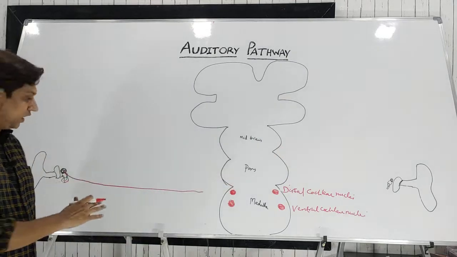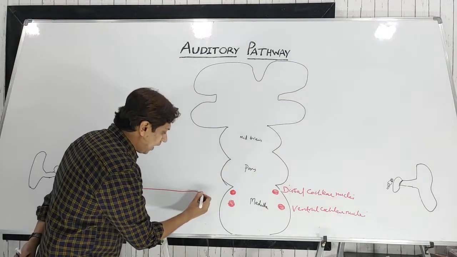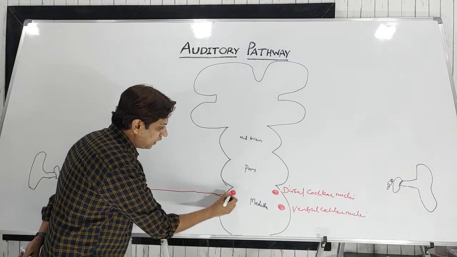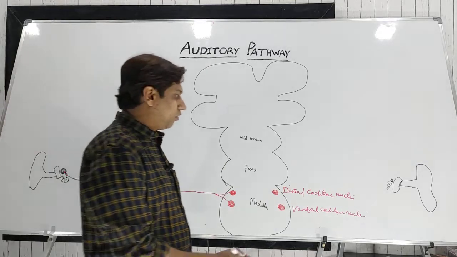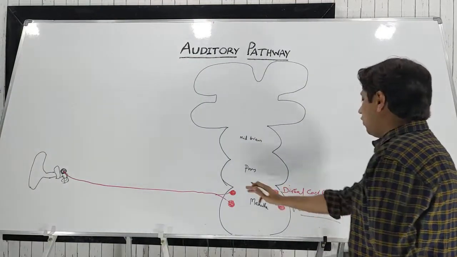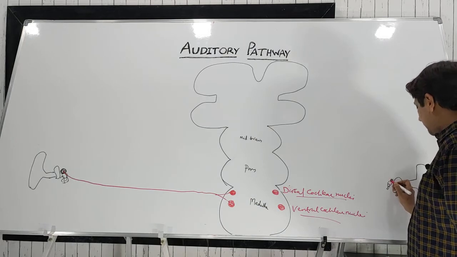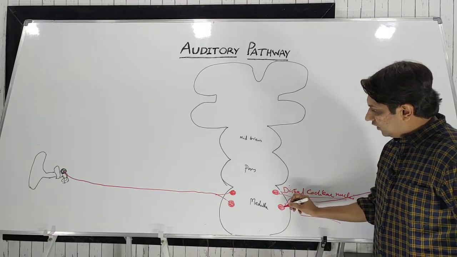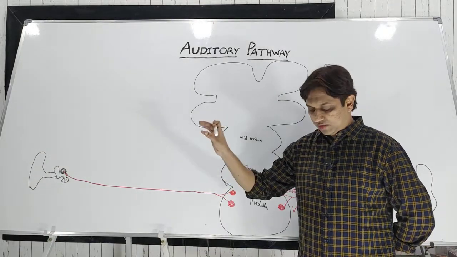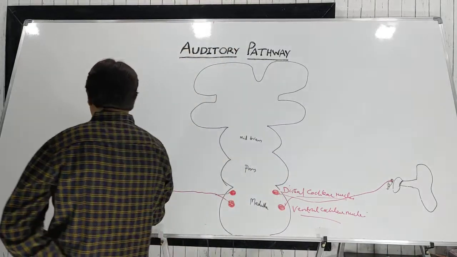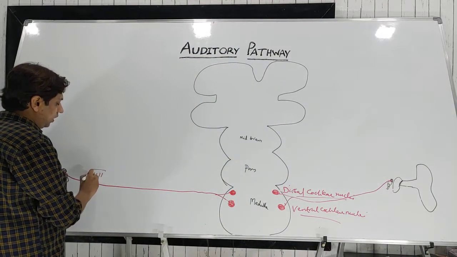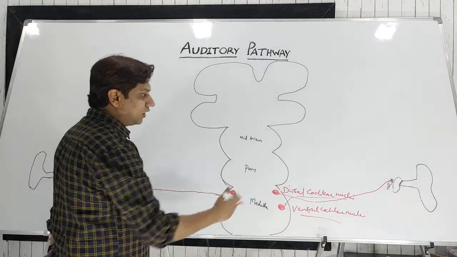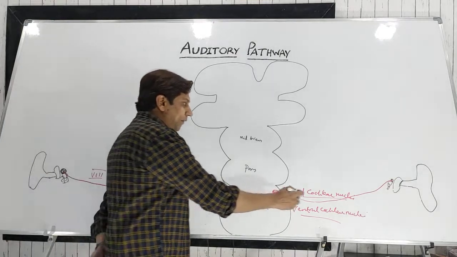So from both ears, from the inner hair cells, the axons from the spiral ganglion come and synapse with these nuclei in the brainstem, that is the upper part of the medulla, the dorsal cochlear nuclei and the ventral cochlear nuclei. These axons from the inner hair cells of the cochlea come via the 8th cranial nerve. The 8th cranial nerve is the vestibulocochlear nerve.